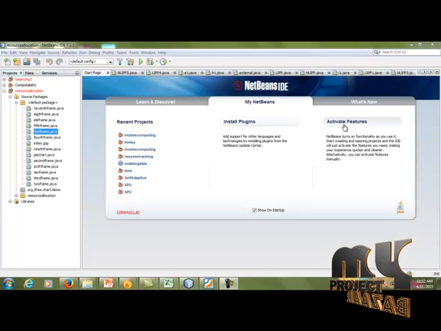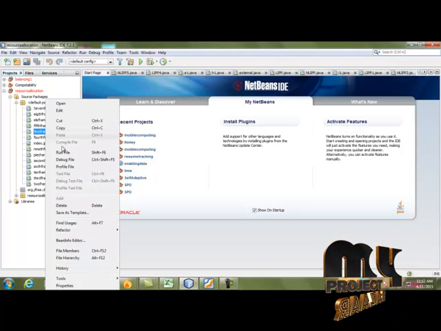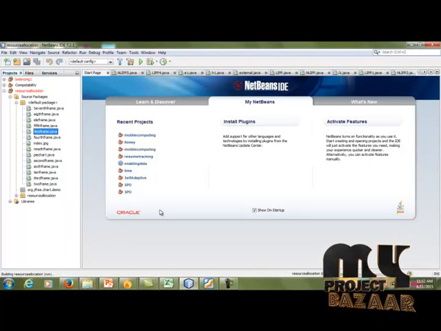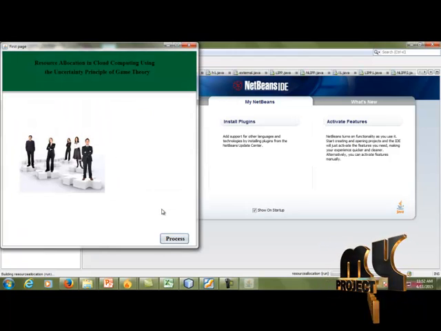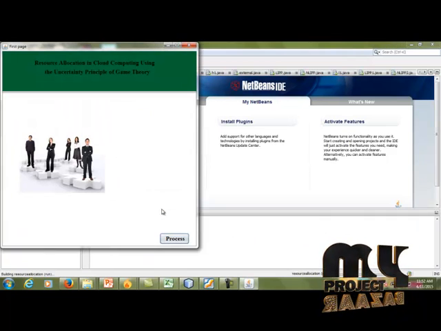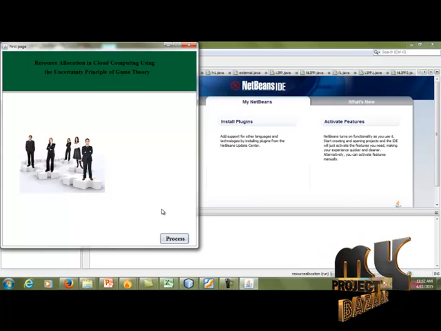Demo for this project. First of all, we have to run the first frame.java. The home page will be shown. Our title is Resource Allocation in Cloud Computing using the Uncertainty Principle of Game Theory.